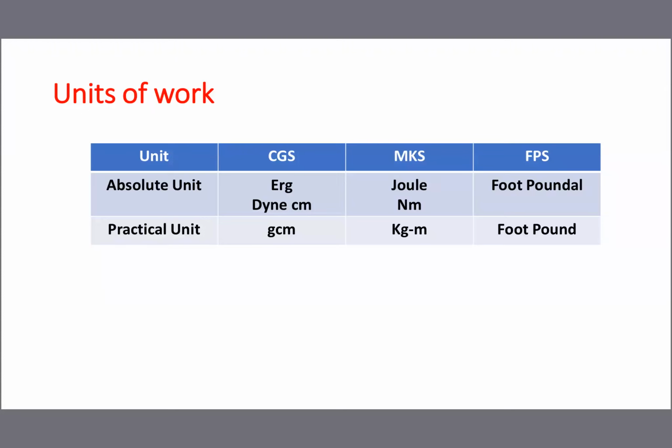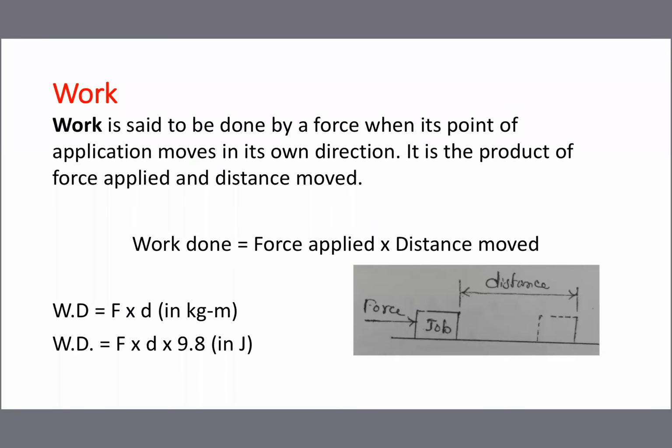So this is the work done definition. Once again, keep the formula in mind. Work, the product of force applied and distance moved, is called work done. The standard unit is joule, but kg meter also. Work done can be expressed in kg meter also. If you want it in joule, multiply with 9.8. Otherwise, express it in kg meter.